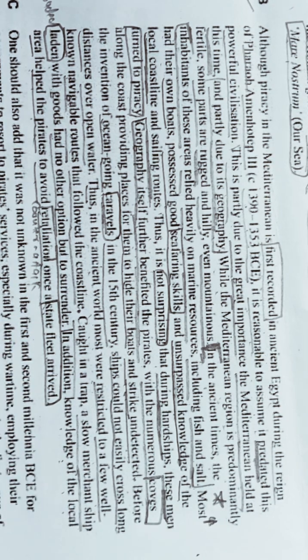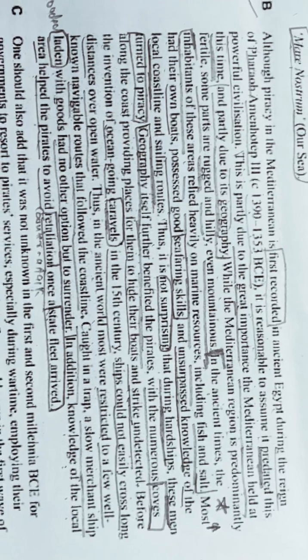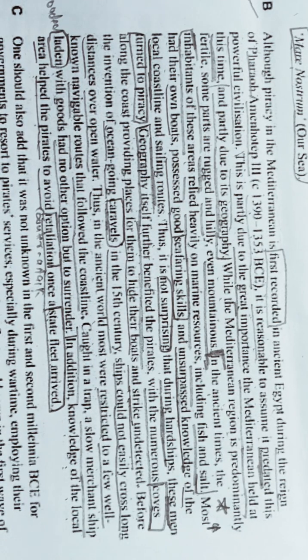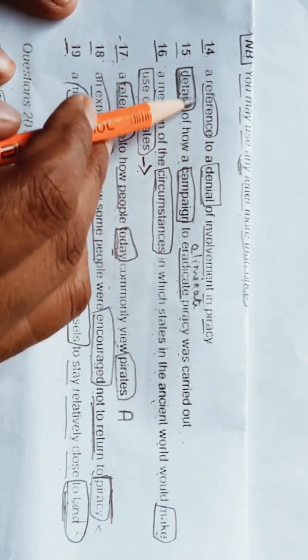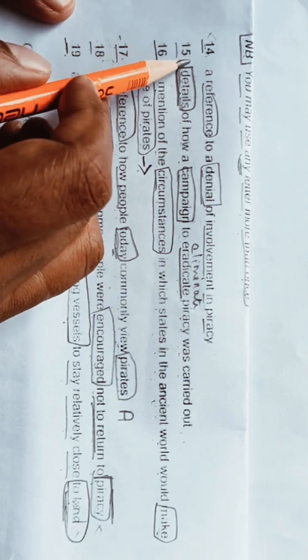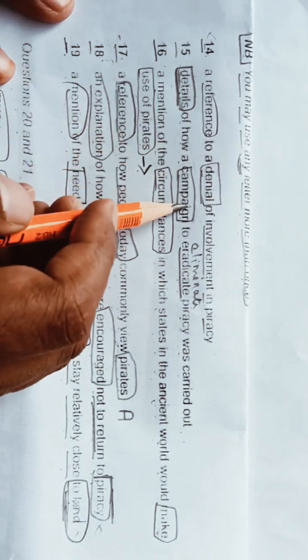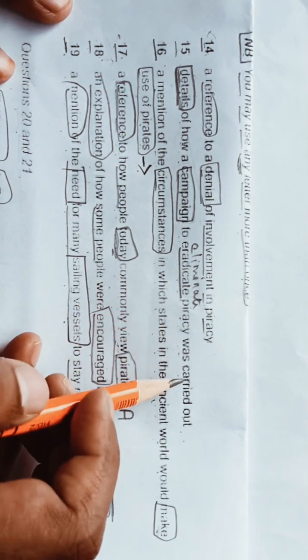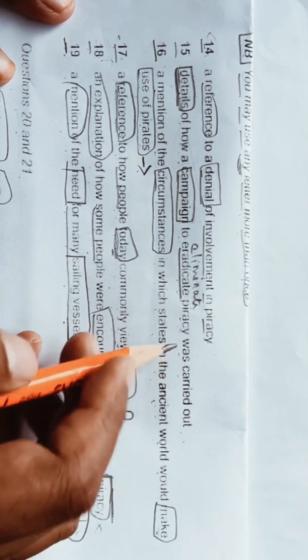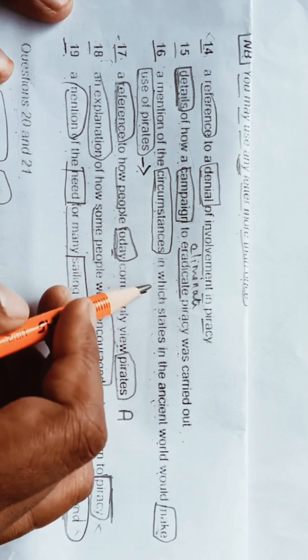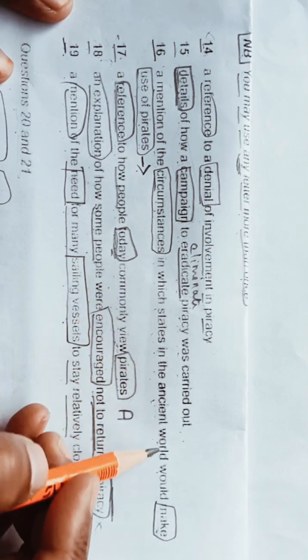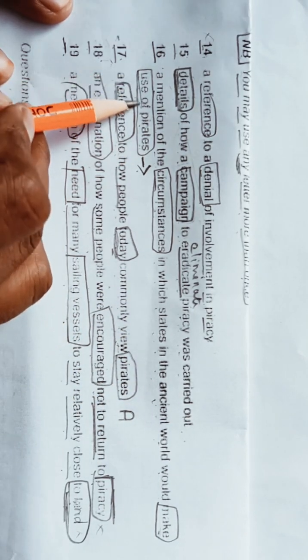So now let's see our questions. A reference to a denial, no, we have not seen anything regarding denial. Details of how a campaign to eradicate piracy was carried out, no, we have not seen this also. A mention of the circumstances in which states in the ancient world would make use of pirates, we have not seen this.